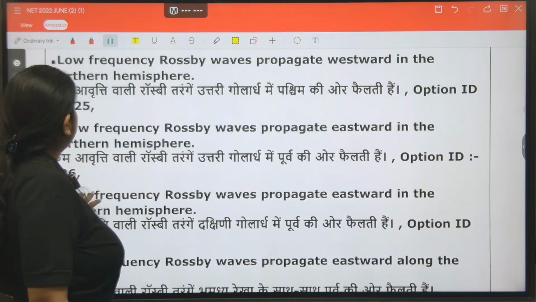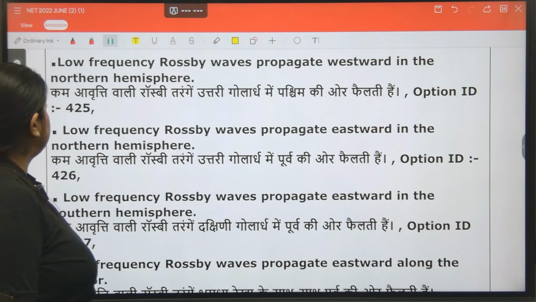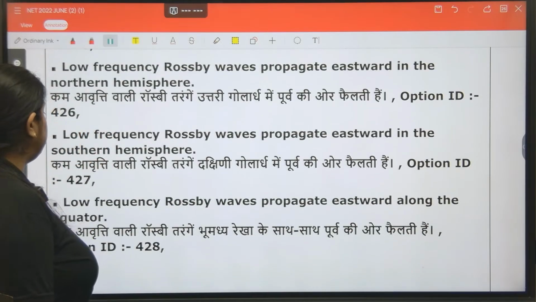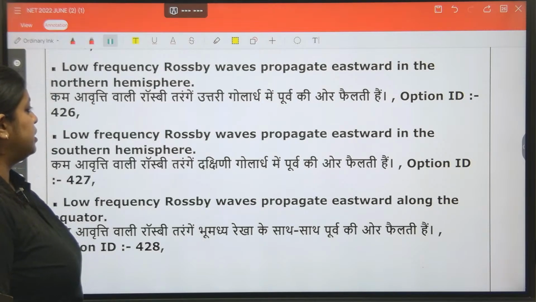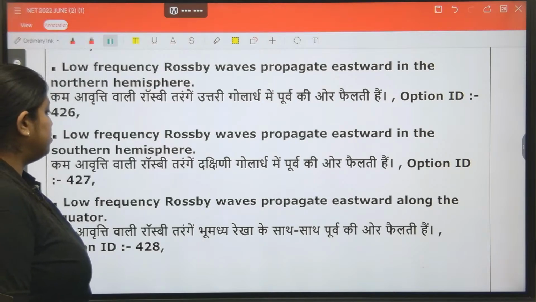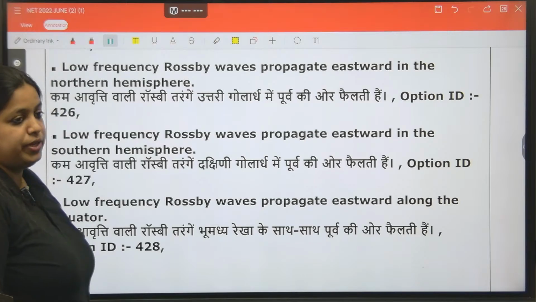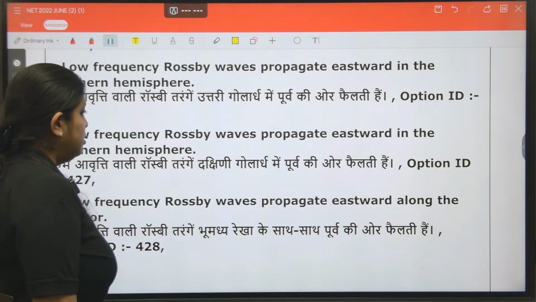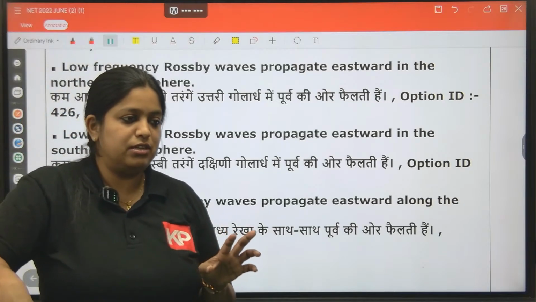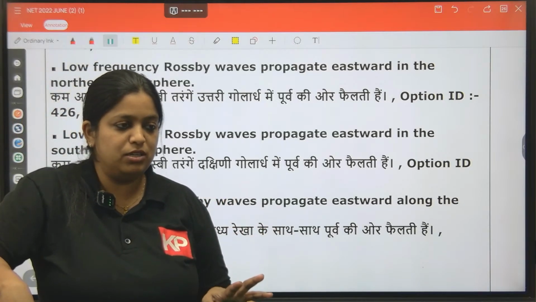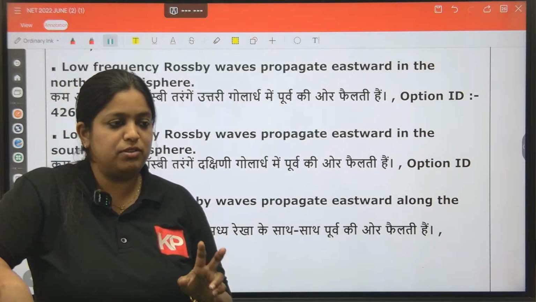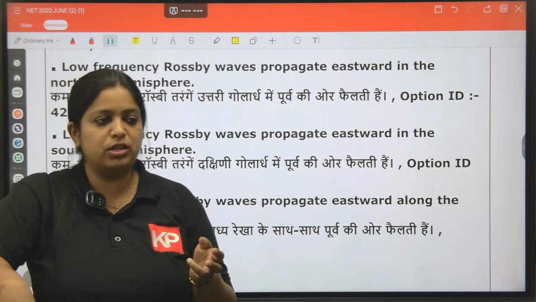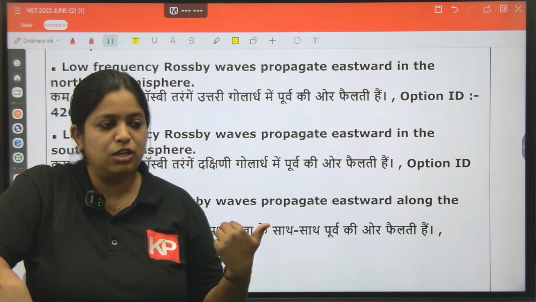You see the options: low frequency Rossby waves propagate westward in the northern hemisphere; eastward in the northern hemisphere; eastward in the southern hemisphere; eastward along the equator. So whenever they ask this question, always consider that oceanic Rossby waves move westward, and atmospheric Rossby waves move eastward. This is associated with the northern hemisphere situation because it is affected by the Coriolis force.